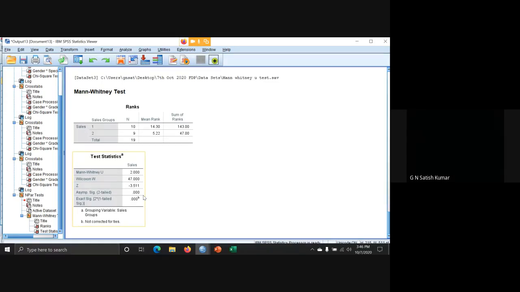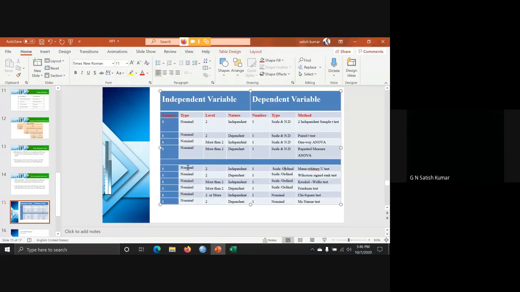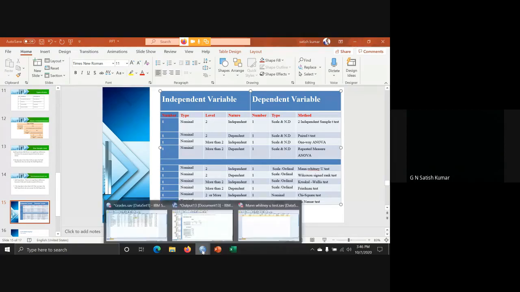Is it okay? So here we have independent variable with exactly 2 levels. Dependent variable is sales, which is scale data. The same thing we have written here. Nominal data, exactly 2 levels, that is sales group 1, sales group 2. Sales is scale data. So we are using Mann-Whitney U test. Any doubt you have, you can ask.